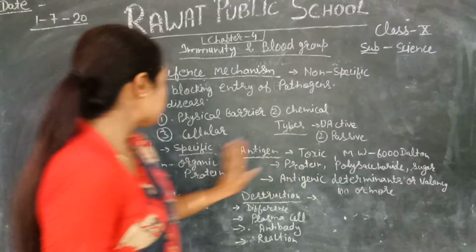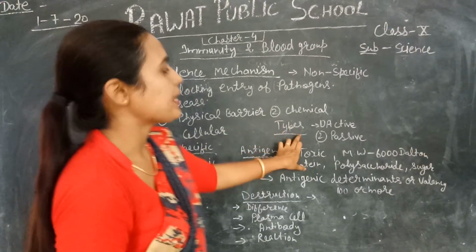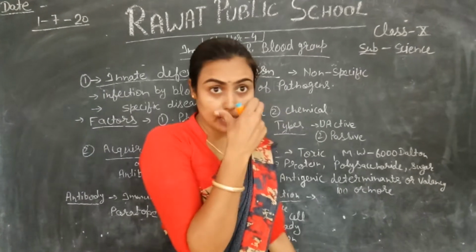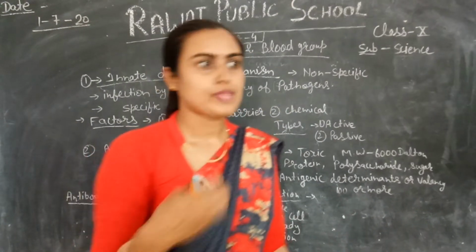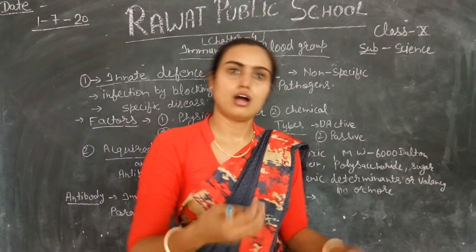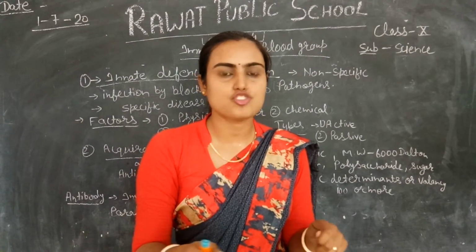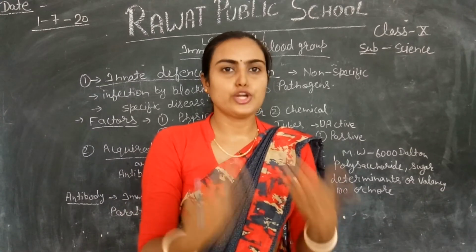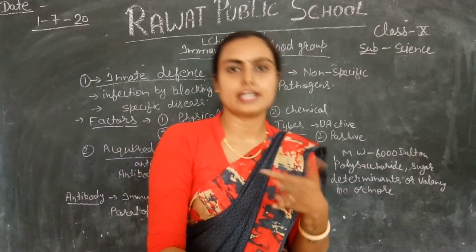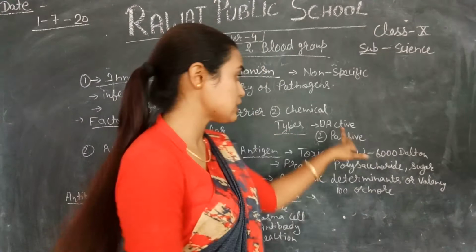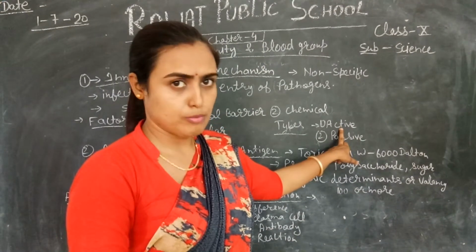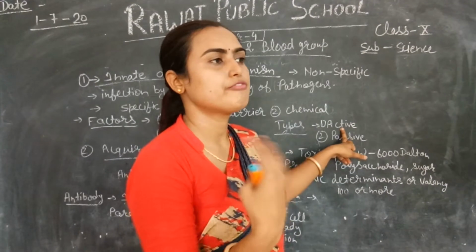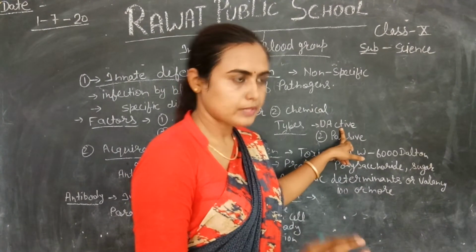Okay, now we will discuss the types of acquired immunity. Acquired immunity is of two types, active and passive. Active immunity means, as the name indicates, it is active in nature. It means it is produced when you are affected by pathogens. Antibodies are produced inside your body when you are affected with various microorganisms, right?